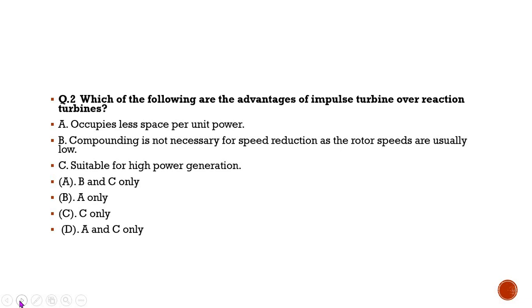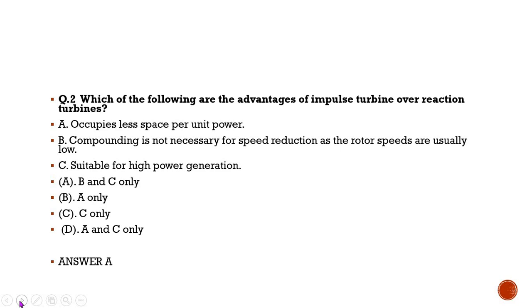I will once again repeat, which of the following are the advantages of impulse turbine over the reaction turbine? Code A, occupies less space per unit time. Code B, compounding is not necessary for speed reduction as the rotor speeds are usually low. And C, suitable for high power generation. Now the four options are A, B and C only; B, A only; C, C only; and D, A and C only. The correct option is A, B and C only.